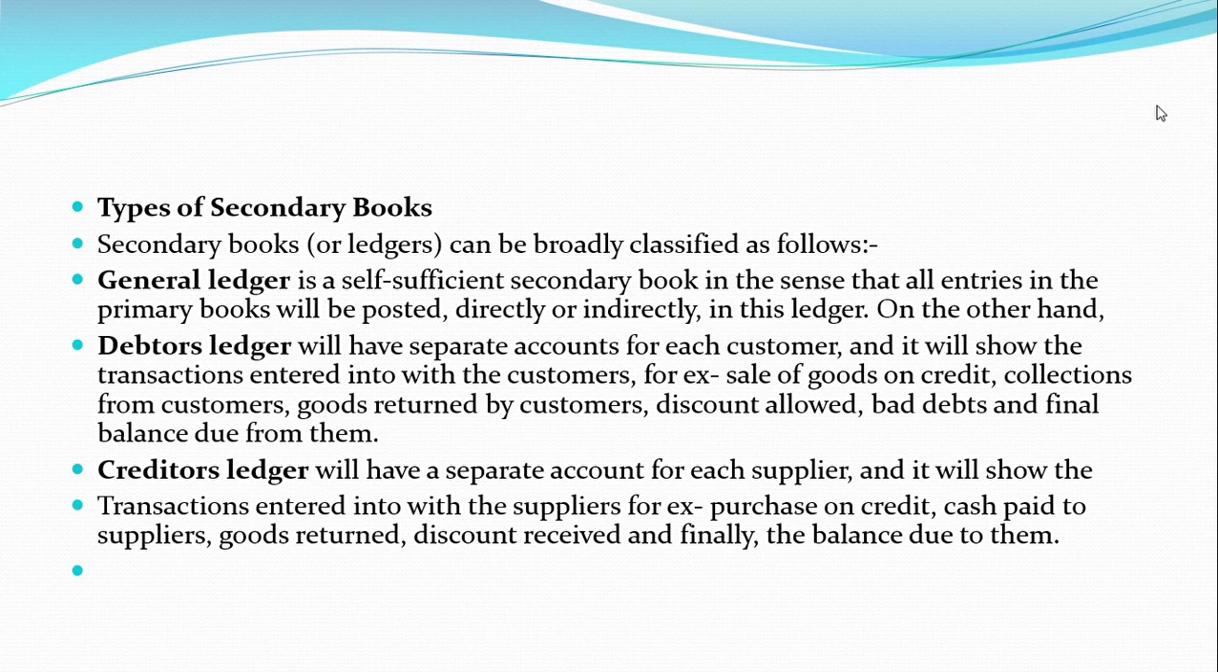Debtors ledger will have separate accounts for each customer, and it will show the transactions entered into with the customers. For example, sale of goods on credit, collections from the customers, goods returned by the customers, discount allowed, bad debts, final balance due from them, etc. Creditors ledger will have a separate account for each supplier and will show the transactions entered into with the suppliers. For example, purchase on credit, cash paid to suppliers, goods returned, discount received, and finally the balance due to them.